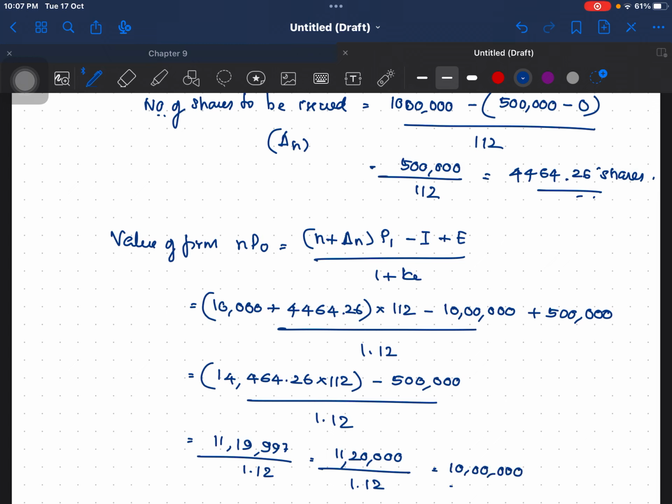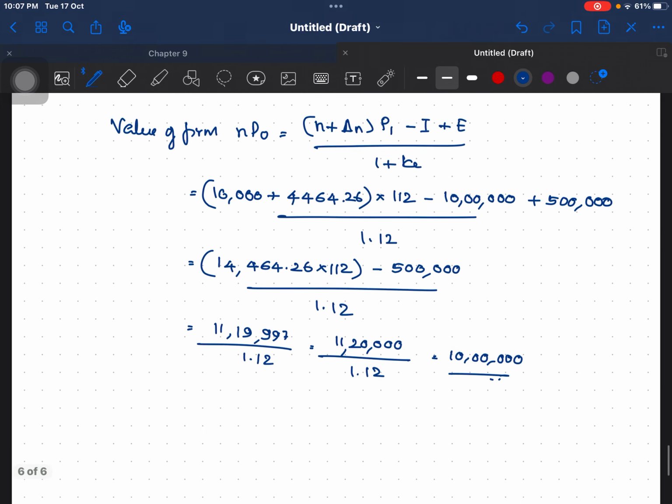So the value of the firm when dividends are not paid is 10 lakhs.